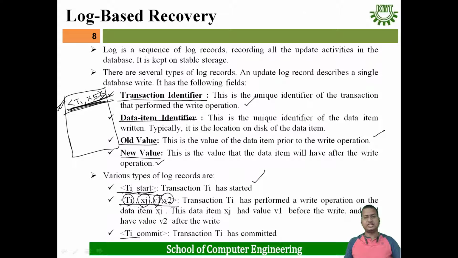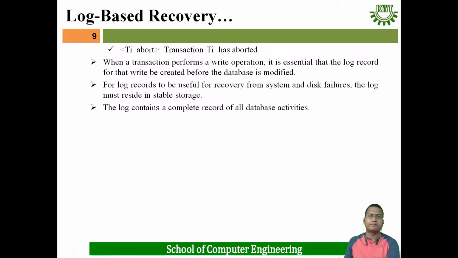Similarly, another record is Ti commit, meaning transaction Ti has committed. To store the information of the commit operation of Ti, we generally write like this: Ti commit. Then abort: suppose one transaction has aborted, then we have to put a record in the log file like this: Ti abort. Ti means the transaction identifier, and we have to write the abort keyword.